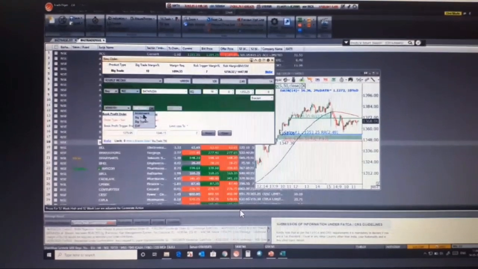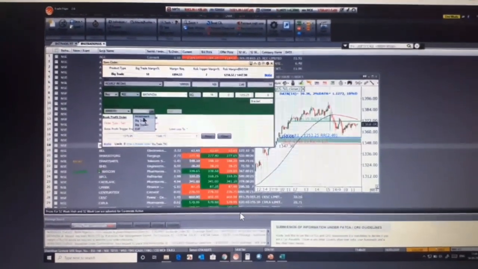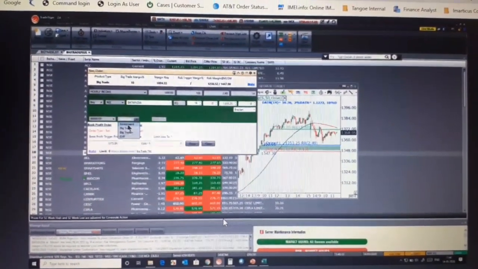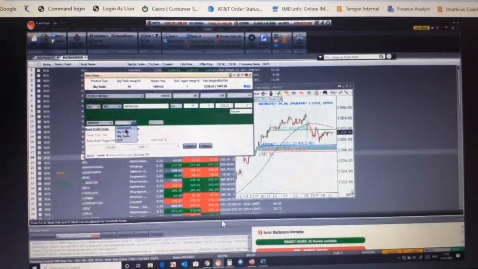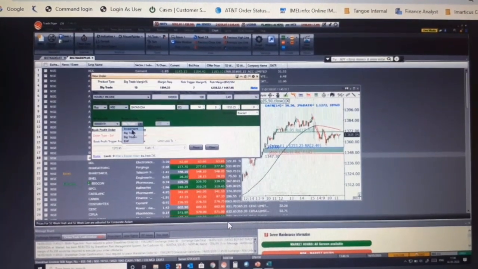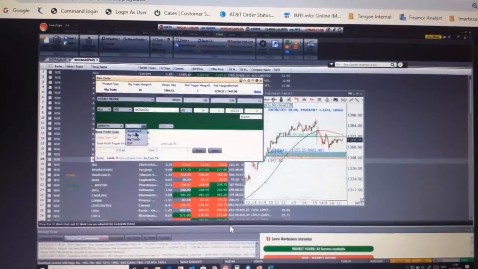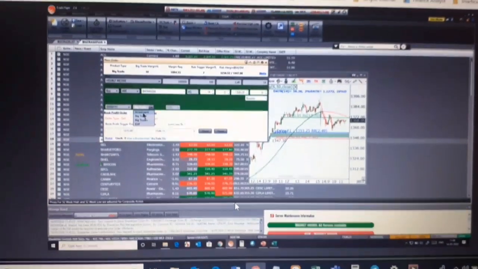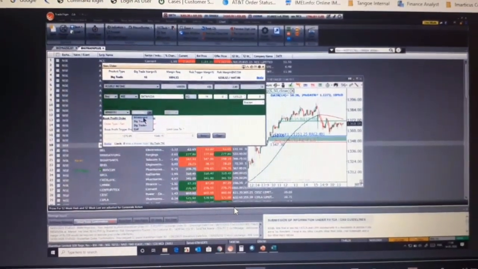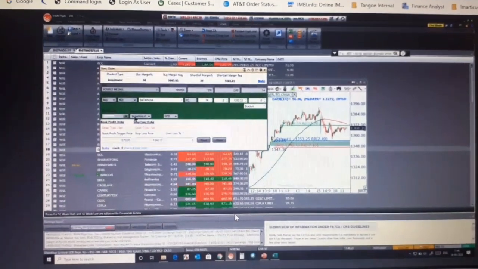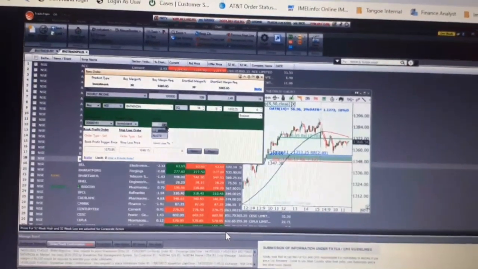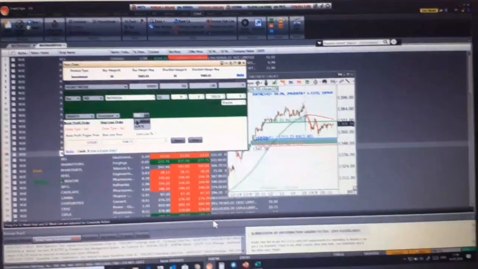Now let's suppose I'm going for a daily or a weekly income trade, and I want to carry this trade for, let's suppose, 3-4 days. If I'm going for a weekly long trade, I want to carry it for maybe 2 to 3 weeks. What I'll do is select this investment option.